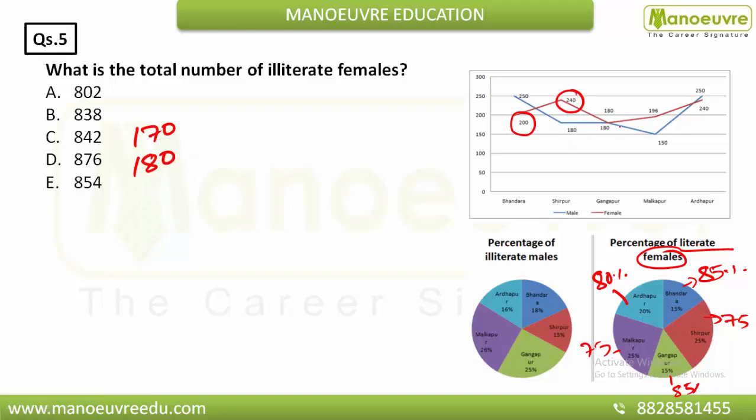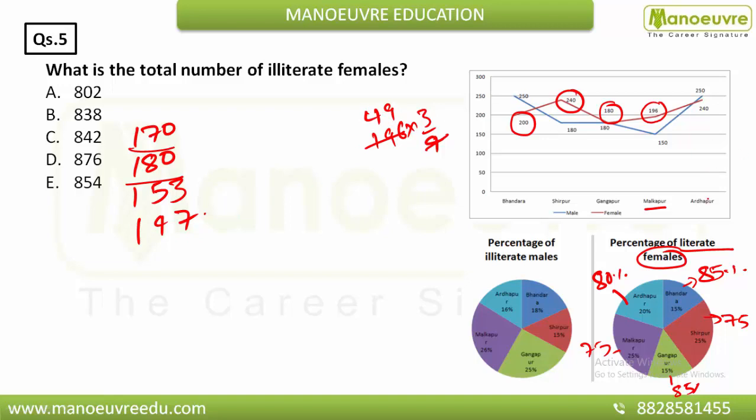Okay, now 85% of 180 is nothing but 153, and 75% of 196: you have to do 3 by 4, that will give you 147. Okay, so this will give 49, and if you multiply it you will get 147.